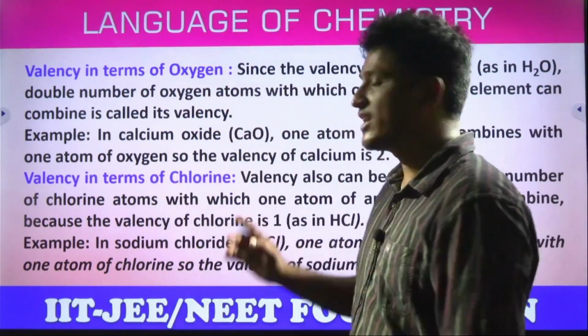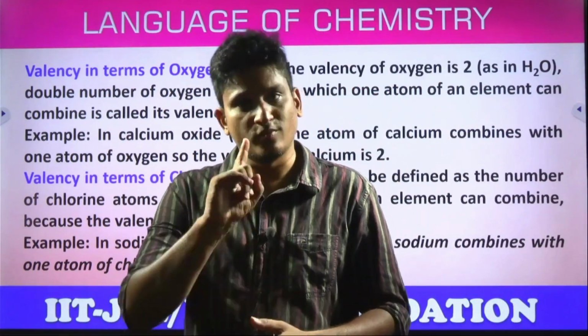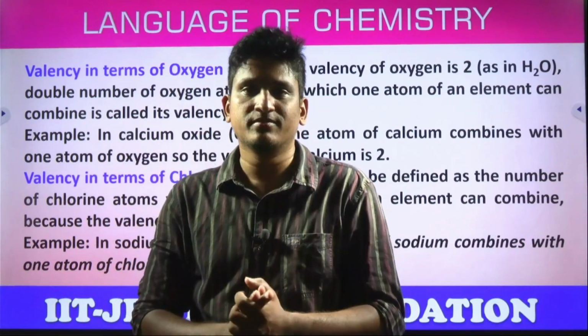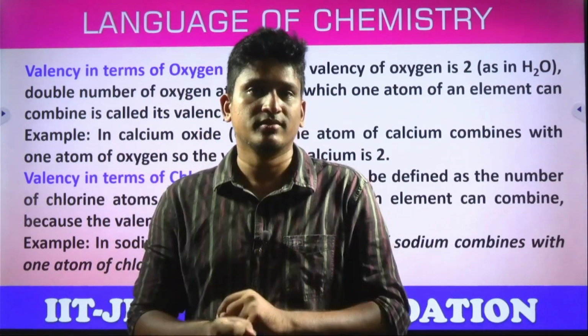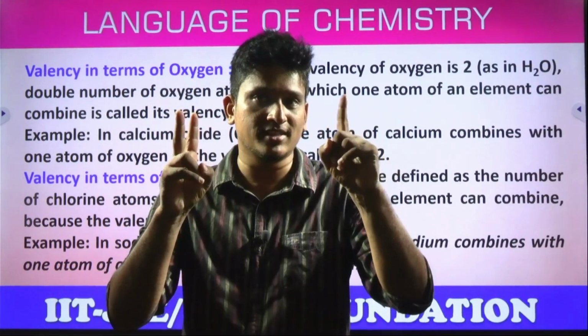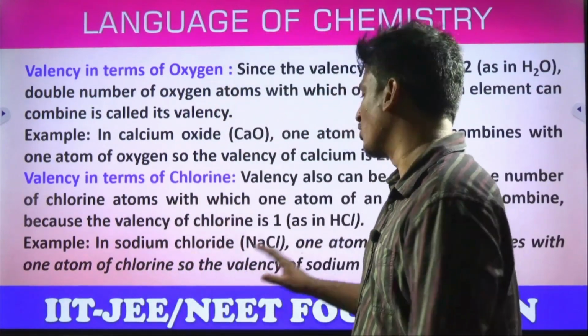Ultimately, sodium chloride, NaCl. 1 sodium combined with chlorine. What is the valency of sodium? 1. MgCl2. What is the valency of magnesium? 2 chlorines are there. Each chlorine is 1, so 2 chlorines means 2. 2 chlorines combining with only 1 element. What is this element's valency? 2. That's how we can find the valency in terms of chlorine also.